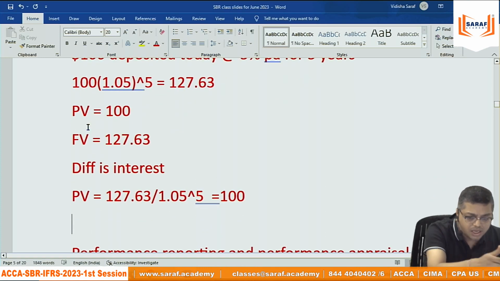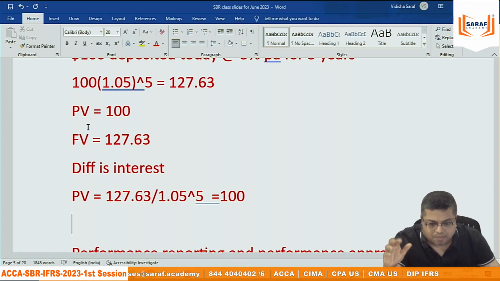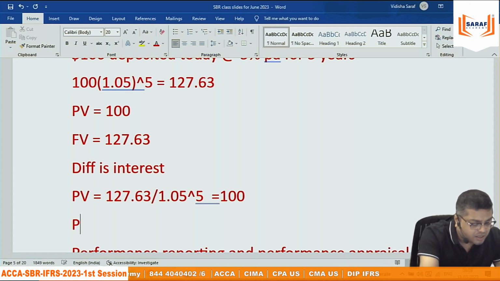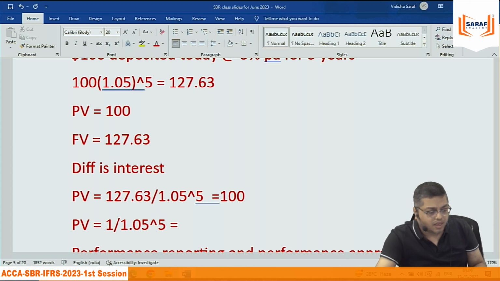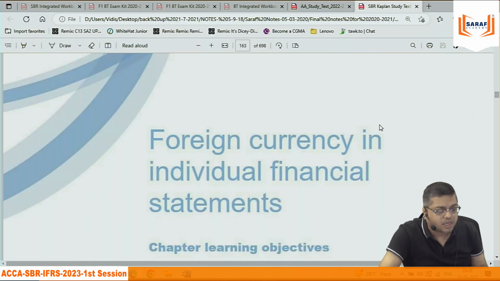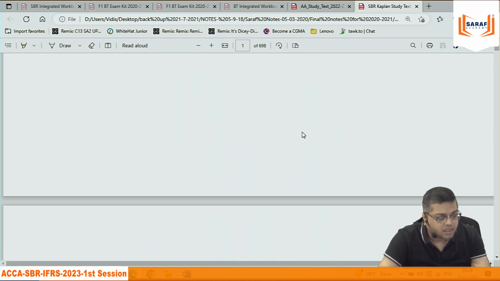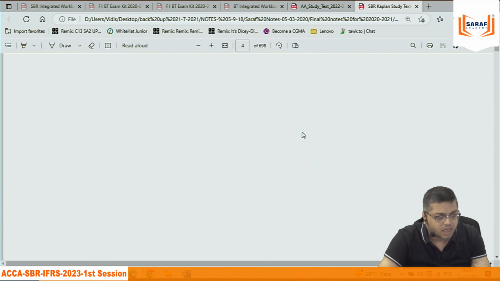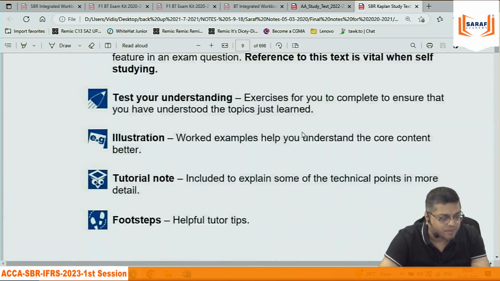Now, if you see any table, there are tables which we call annuity tables, present value tables and so on. In the table, present value equals 1 divided by 1.05 to the power 5. In any book, if you go to around page number 15 or 20, I don't know exactly the page number.